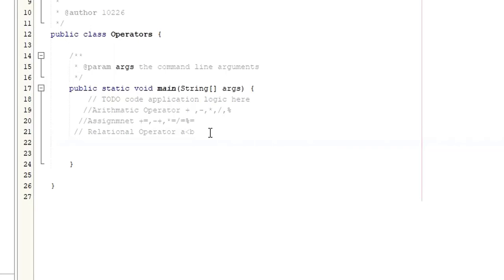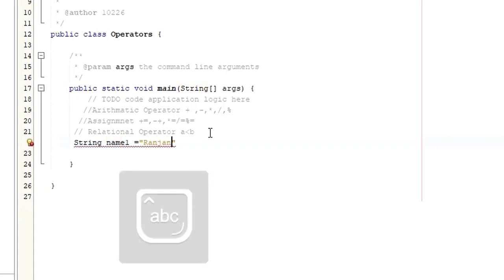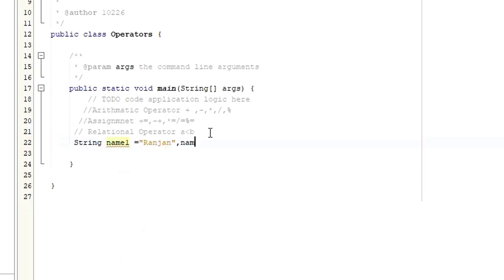So let me say String name1, let me call this one Ranjan, comma, name2 equals, I can say whatever, let me say Philip, right? Relational operators are usually used to check the relationship between the operands.